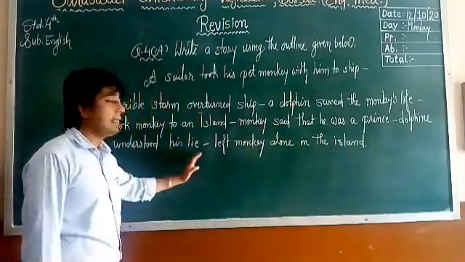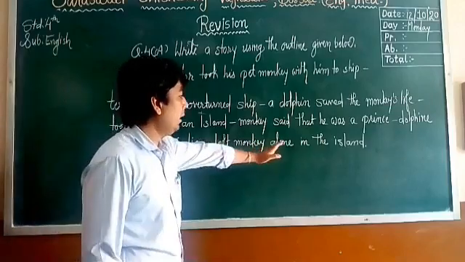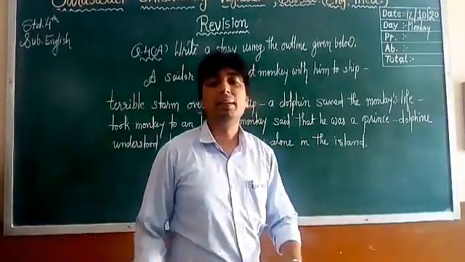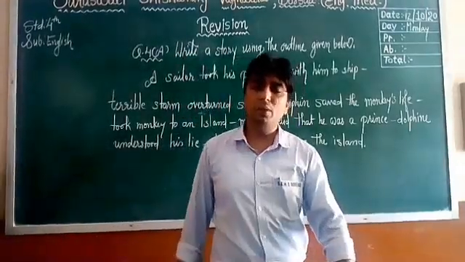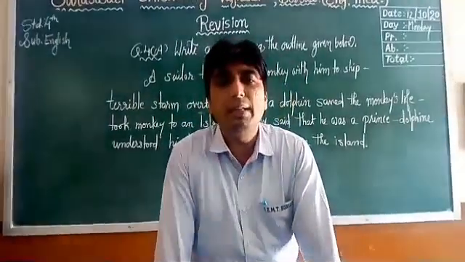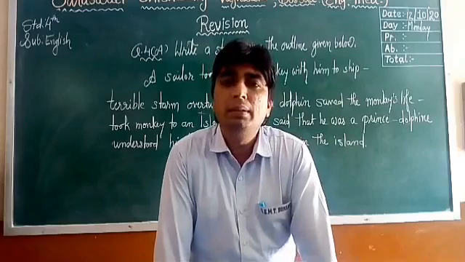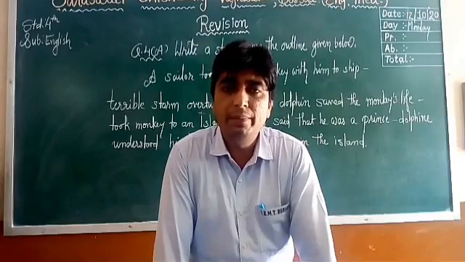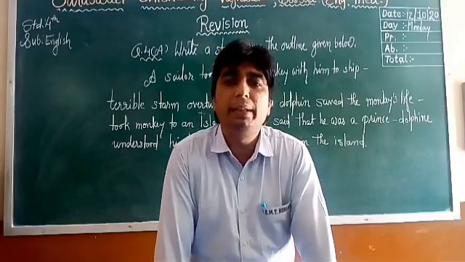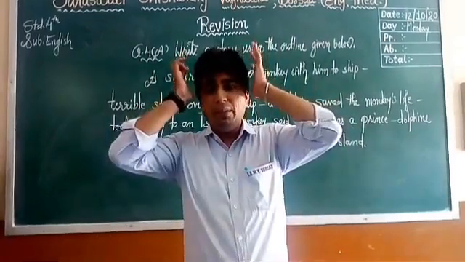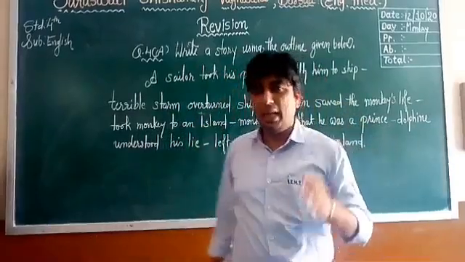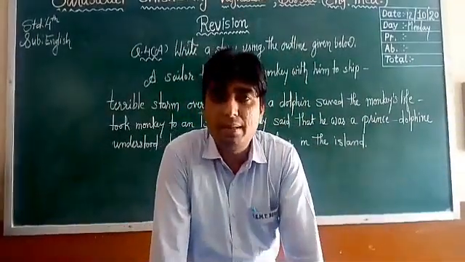Dolphin understood his lie, left monkey alone on the island. So while reading these points, we come to know that it is all about the pet monkey: what happened to that pet monkey, who saved it. The picture has been created in our mind after reading the outlines.